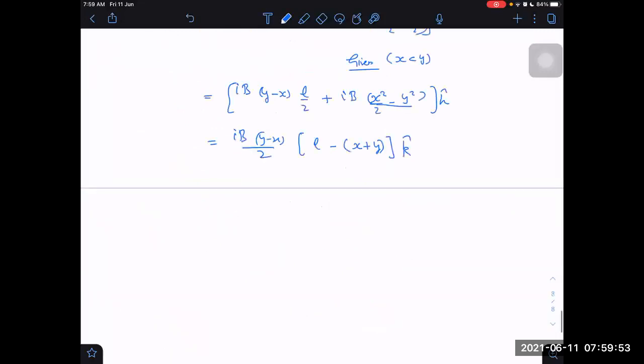If the sum is less than L, it will be rotating in k cap, anti-clockwise. K cap is anti-clockwise. Minus k cap is clockwise.